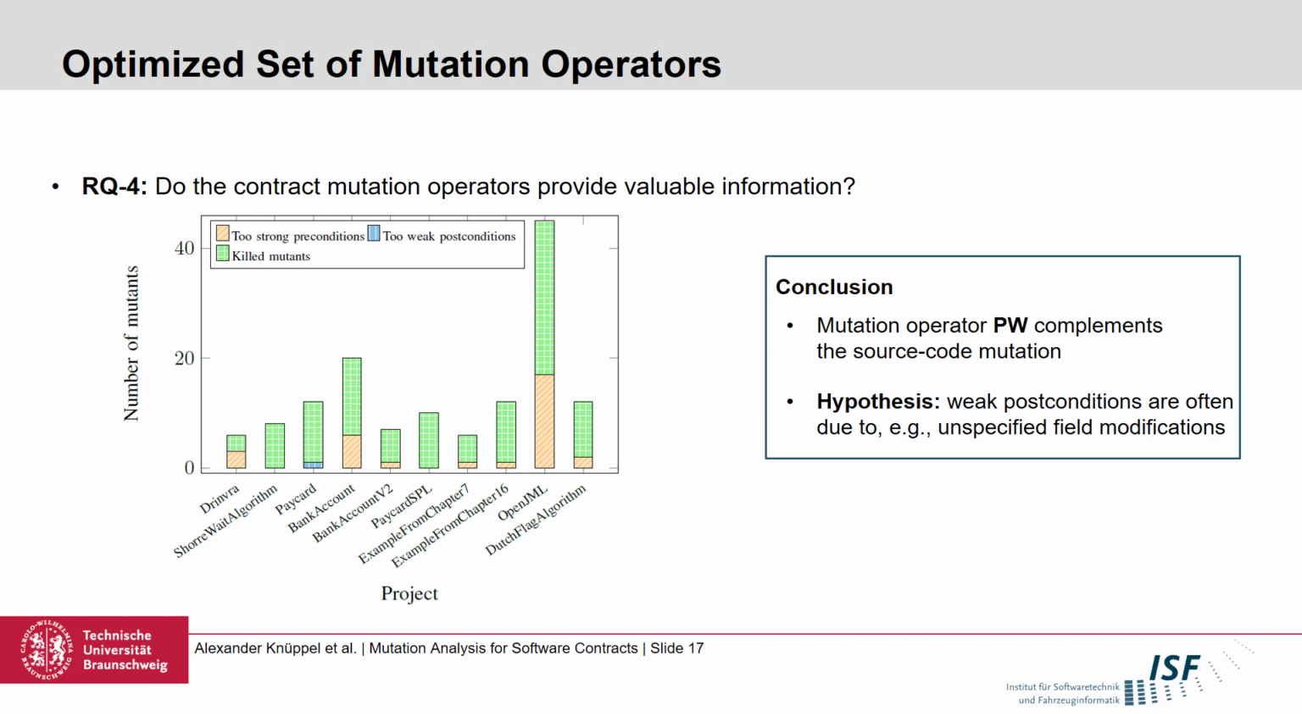So we could in fact weaken the precondition and the implementation would still work. Or a too weak postcondition in blue. So we could make the postcondition or some property more precise. And finally, the killed mutants in green, which means that the stronger contract we generated was too strong for the implementation, which is actually the desired outcome.